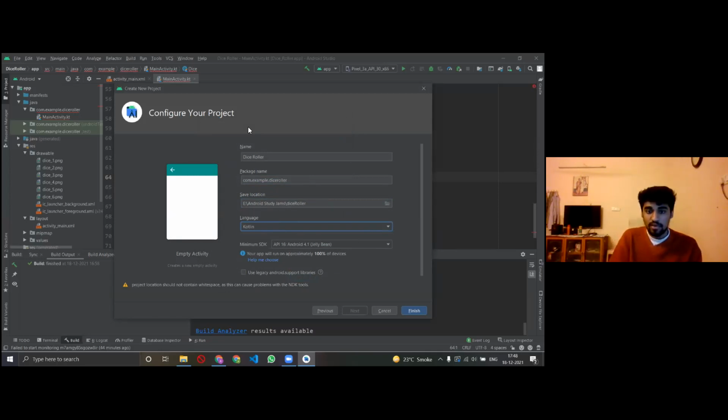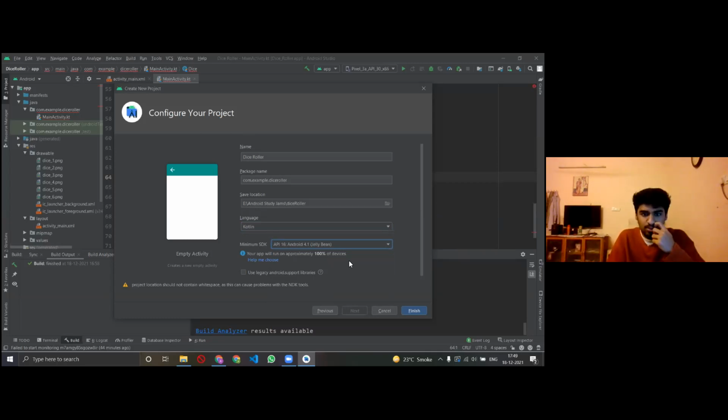After that, make sure that you have your minimum SDK selected. You must have downloaded the latest version of Android Studio, so you might have a different minimum SDK, but in mine, it is 4.1 Jelly Bean. Make sure that is selected. Why? Because that will take up less of your RAM, so your laptop won't hang too much. And that's also a very good way of writing apps. It is not that if I write my app in a very old SDK, what if it doesn't work on my phone, or what if it doesn't work on modern phones?